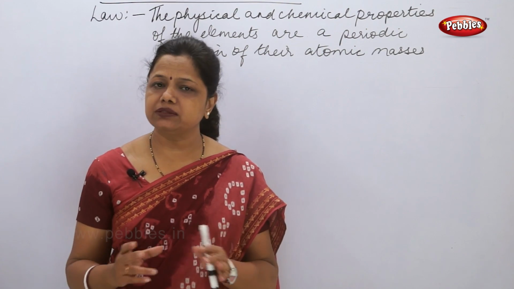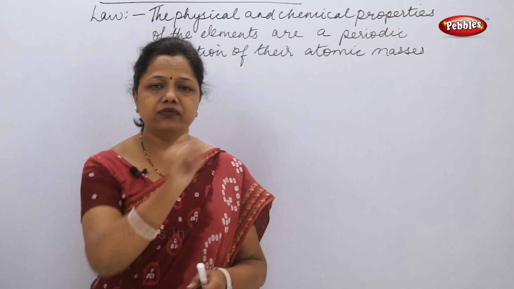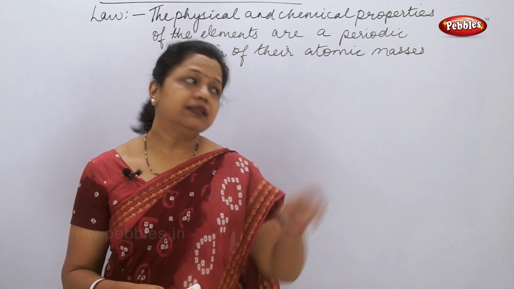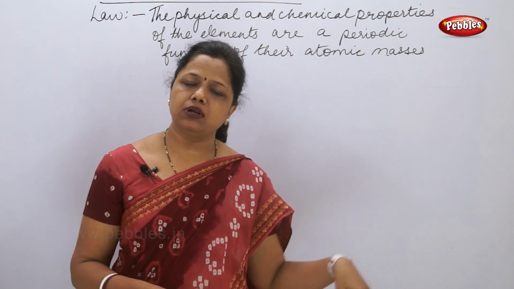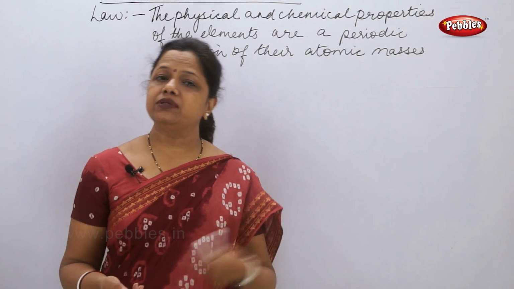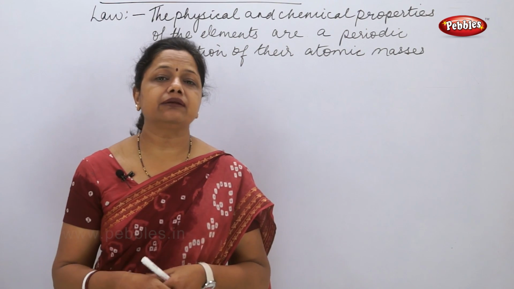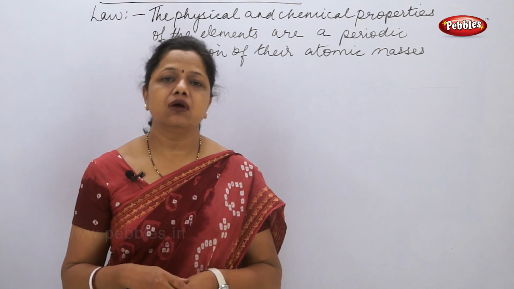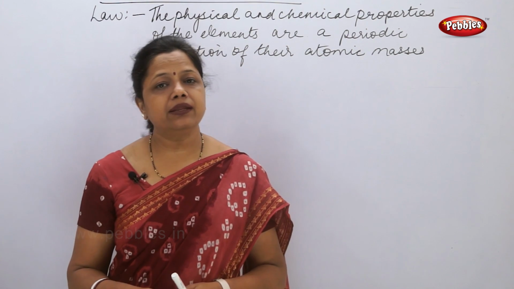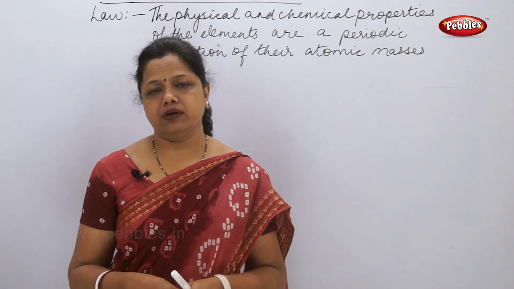So he kept some spaces for the elements which can be discovered later on, and this was the unique feature of Mendeleev. Third, he also kept the last column empty. He thought that some type of elements might be discovered which can be put at the end of the table, and it was predicted truly because the noble gases were discovered which took the place in the 8th group where he kept space for them. And these are the various merits of Mendeleev's periodic table.